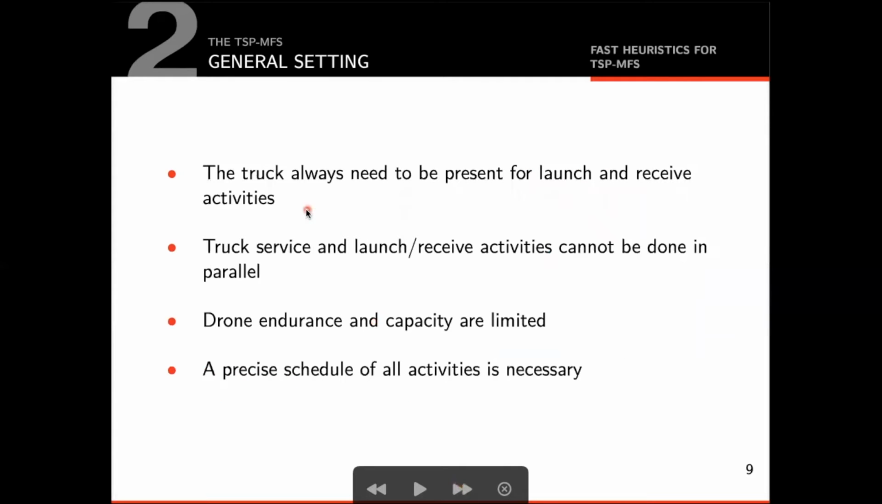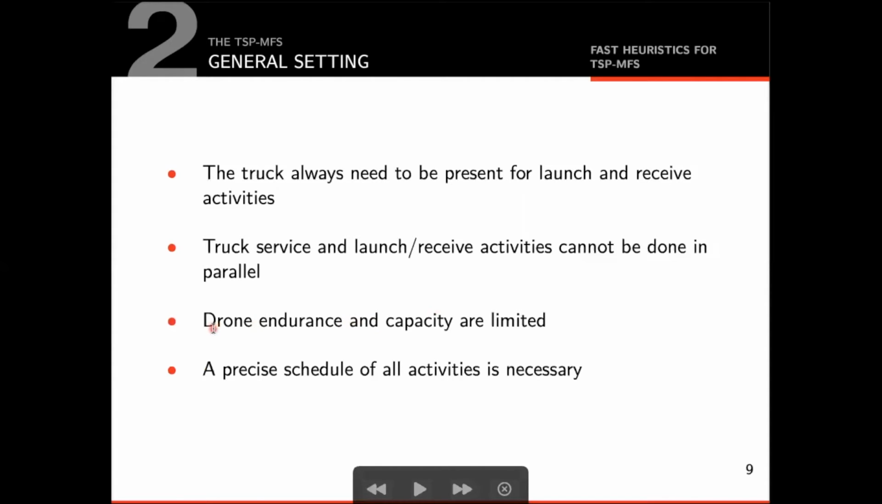We also have to respect some additional constraints in order to have a complete solution. First, it's necessary that the truck is always present for a launch or receive activity. It's also not allowed that any kind of activity is done in parallel. For example, suppose that the truck is at a node I and it must serve the client I, receive a drone, and launch a drone. It's our obligation to define a sequence of events, like deliver package to client, receive a drone, and launch a drone, or maybe receive a drone, launch a drone, and deliver package to client.